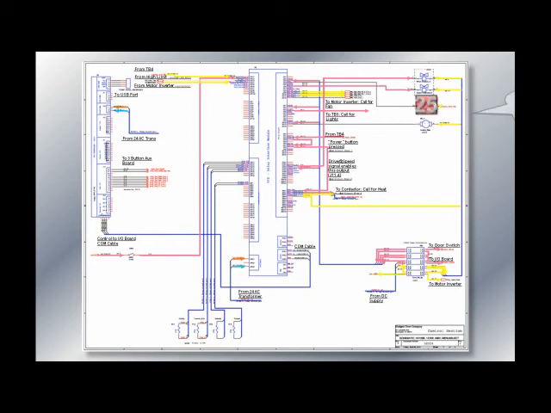Here we see the vent solenoid. This vent solenoid opens and closes a vent located at the rear of the unit. And here we see the axial cooling fan. This fan cools the control compartment of the unit.